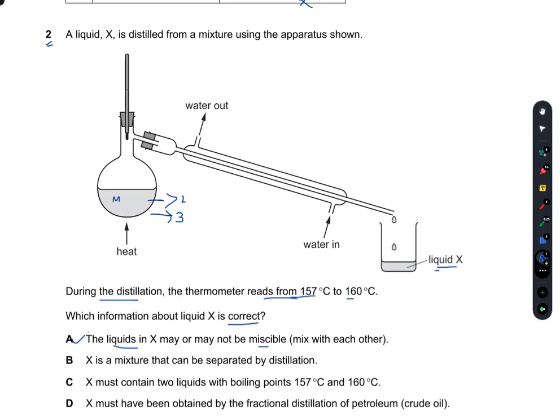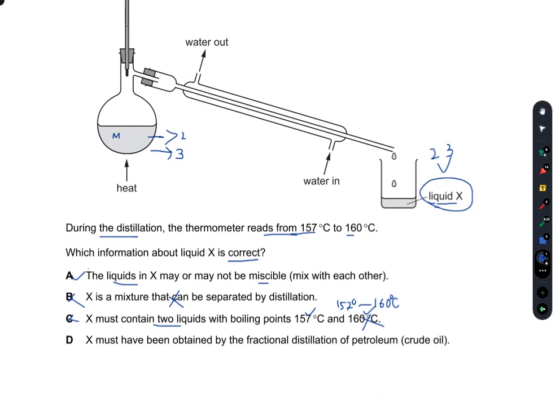X is a mixture that can be separated. No, it cannot be separated by distillation, because X contains 2 or 3 liquids. X must contain 2 liquids with boiling points 157 degrees C and 160 degrees C. No, this is not necessary. Again, it may contain 2 liquids which have boiling points between 157 and 160 degrees C, not exactly 157 or 160. If this was the case, then we would have obtained one liquid first at 157 degrees C and the other at 160 degrees C, but that's not the case. So B and C are incorrect.